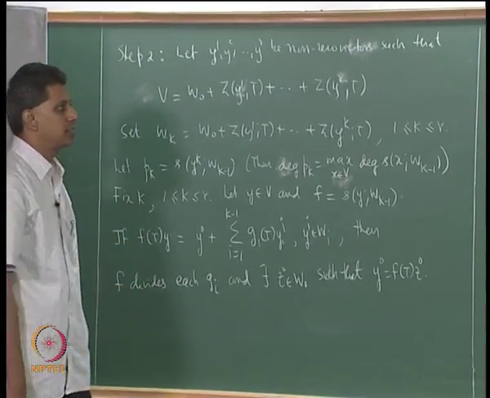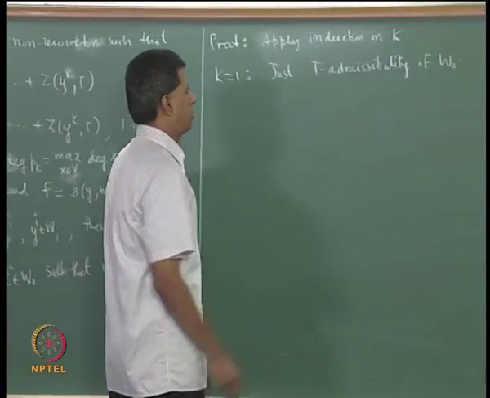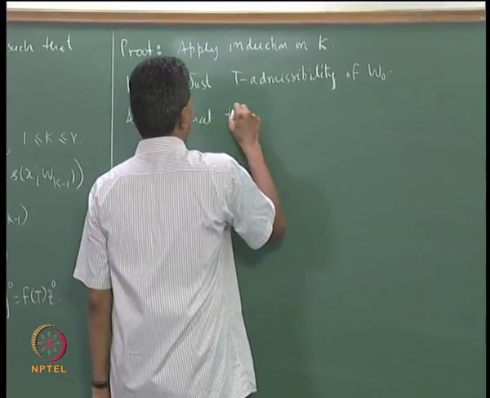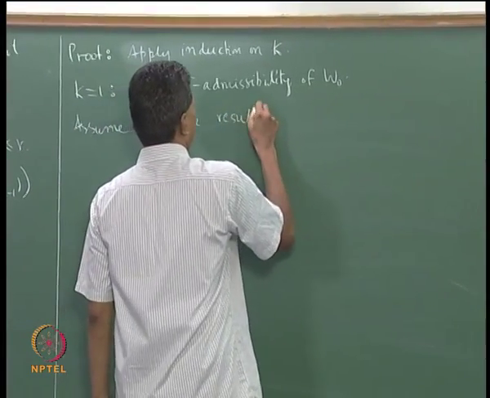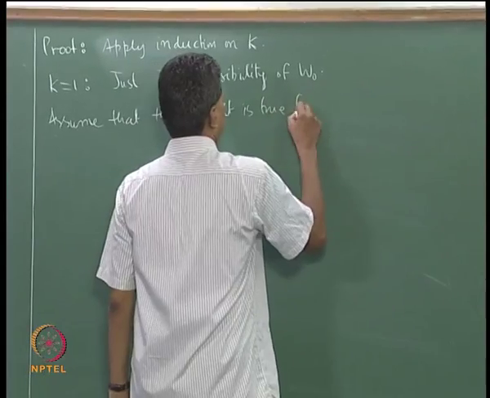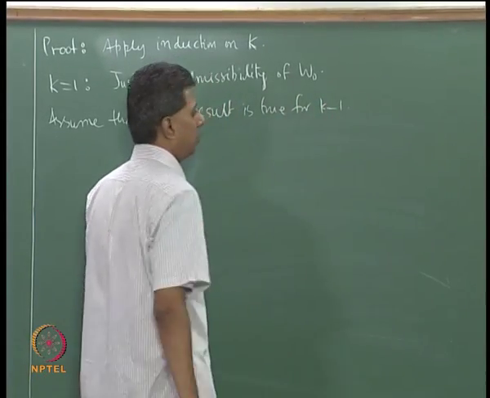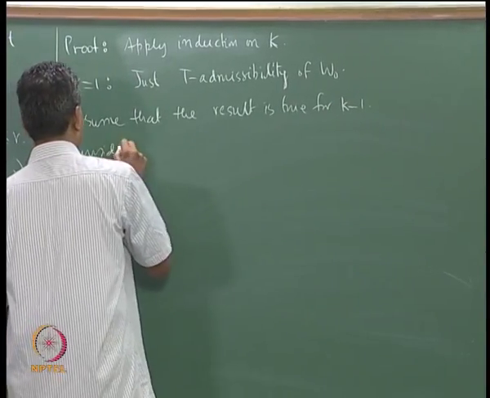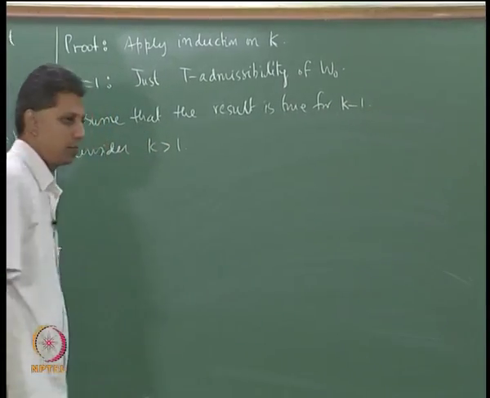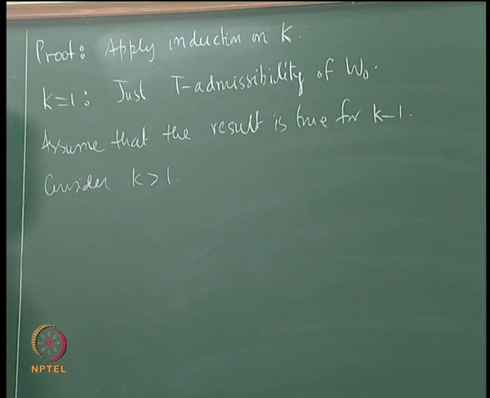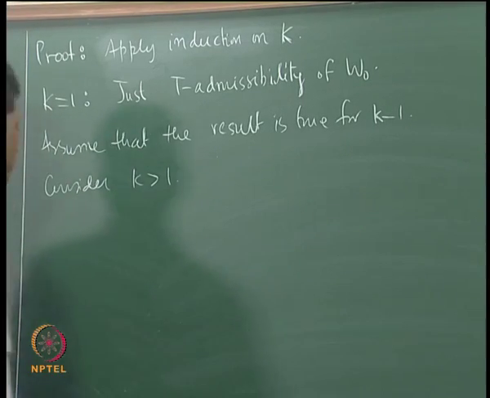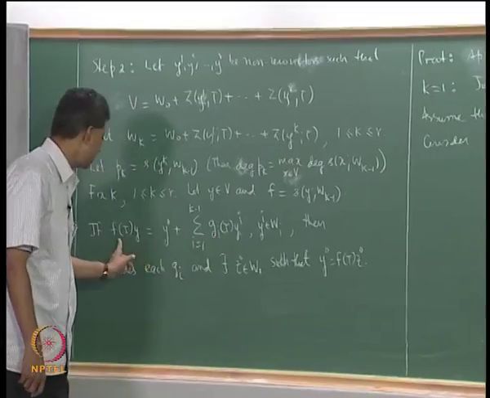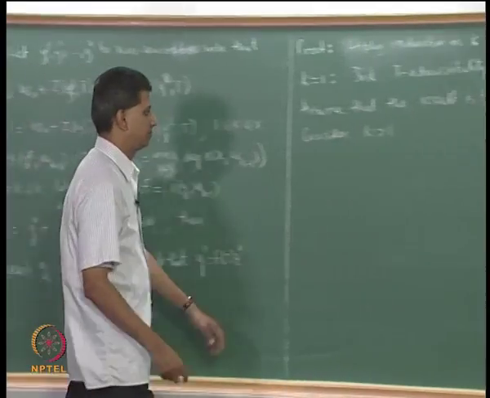We will assume that the result is true for k minus 1. We will prove it for k. So consider k greater than 1. I look at the polynomials g_i and f, and apply the division algorithm.